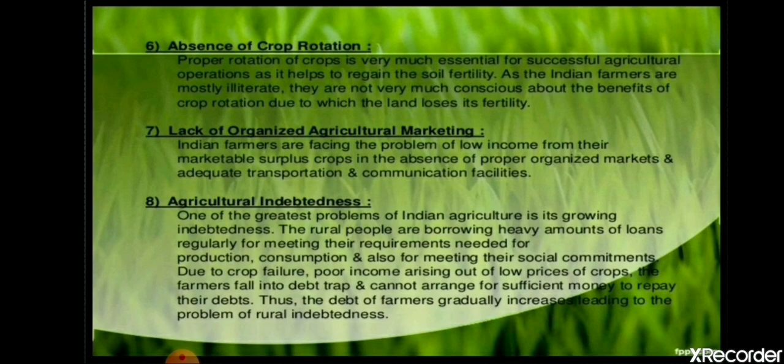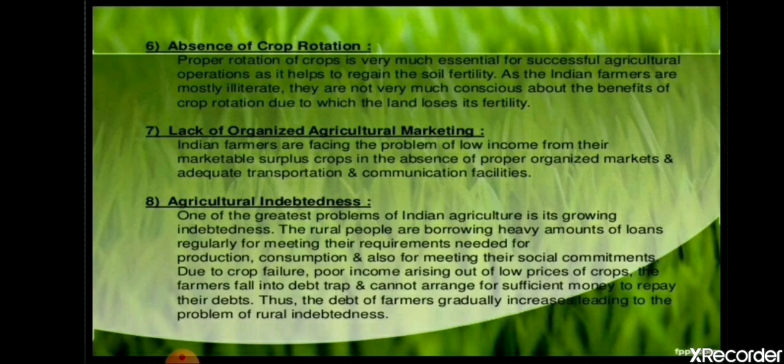If those farmers will not grow, how will we fulfill our needs? So it is very important that a regulated marketing system should be there, so that the farmers at least get that much price for their crops. Now, as I have explained, there are several times when the crops of the farmers get destroyed and they are not able to produce that much.